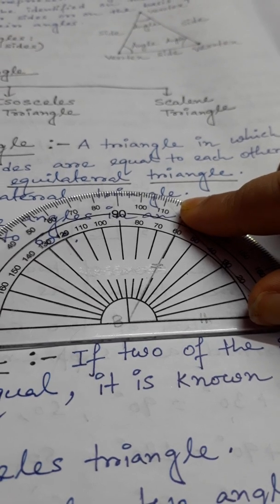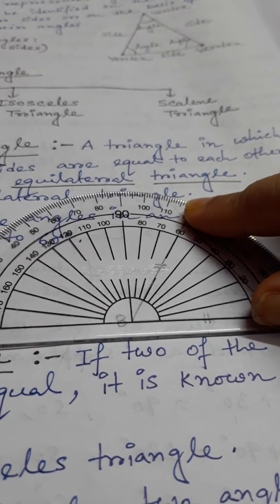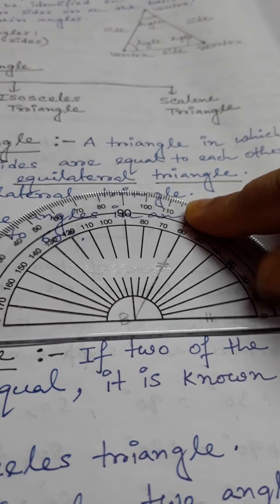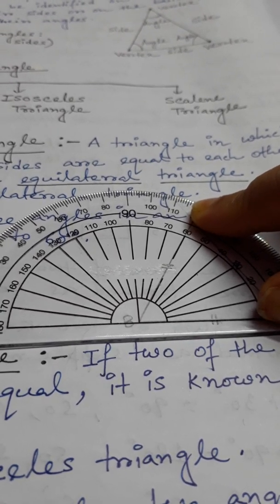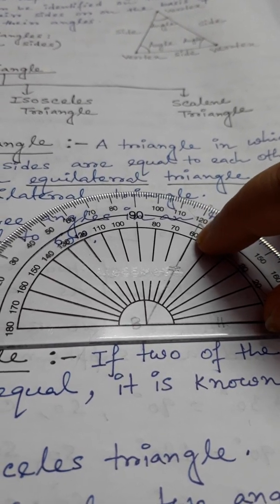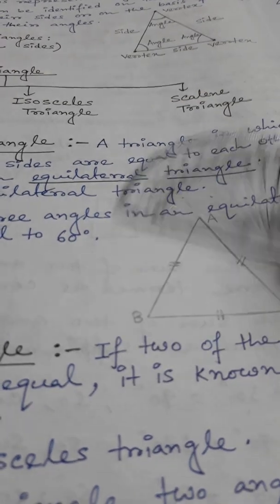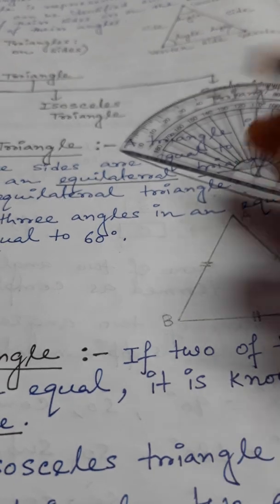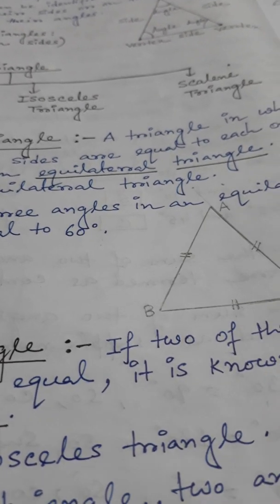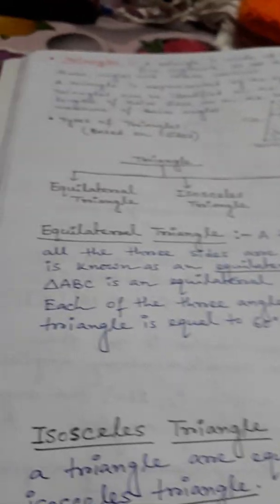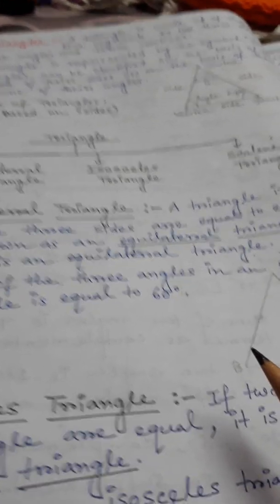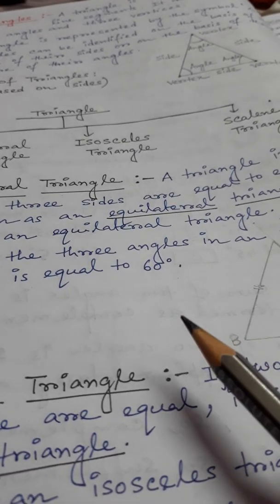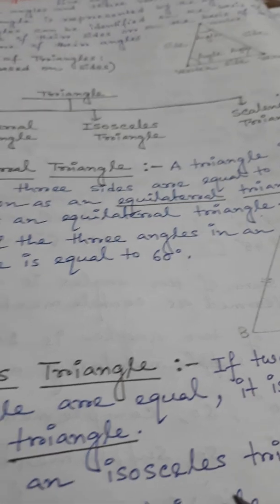You see the baseline coincides with BC, and this angle is 60 degrees. Each angle, if you measure this angle and that angle, is 60 degrees. So this is the specification of an equilateral triangle: 3 sides are equal and each angle is equal to 60 degrees.